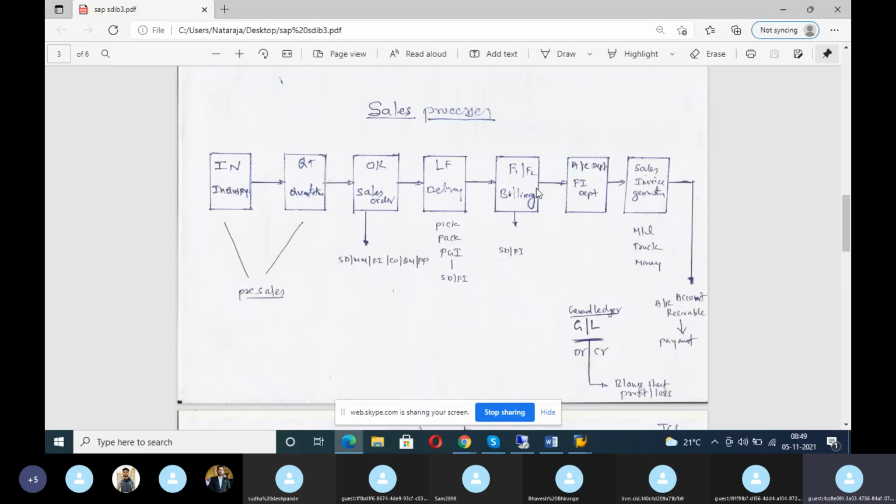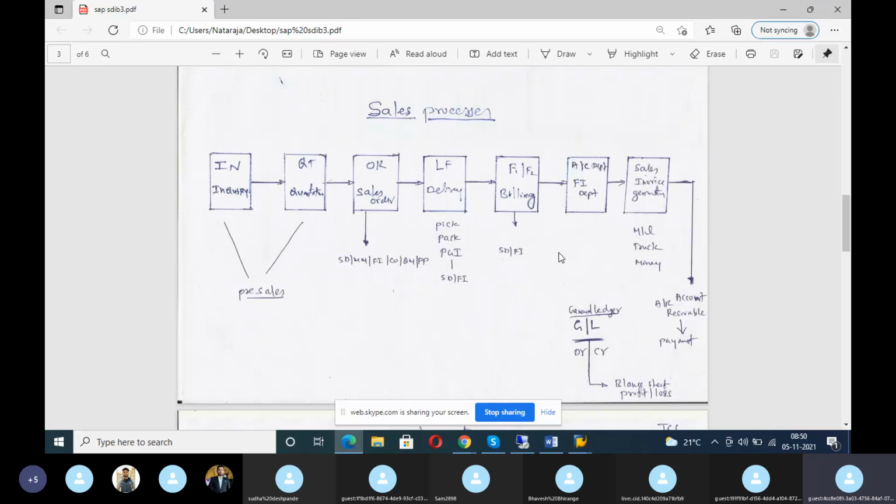Have you done the practical of cash sales, rush sales, contract sales, consignment sales? Yes. Okay. You see my way of cash sales and rush sales. I'll show you. If you understand this thoroughly, you can take the exam anytime, because I only have to tell the theory. That's all. So first cash sales, rush sales, consignment sales, contract sales, scheduling agreement sales, credit memo requests, debit memo requests.